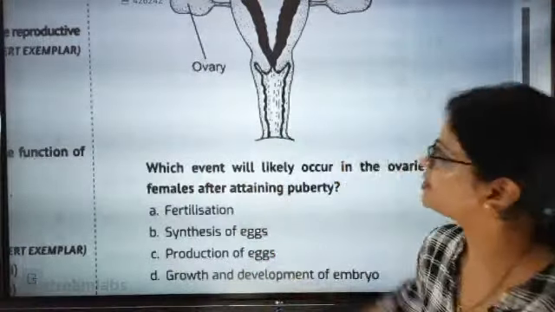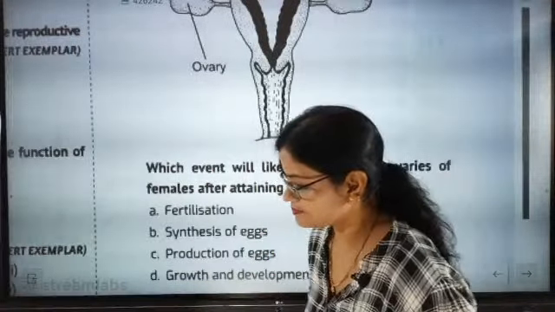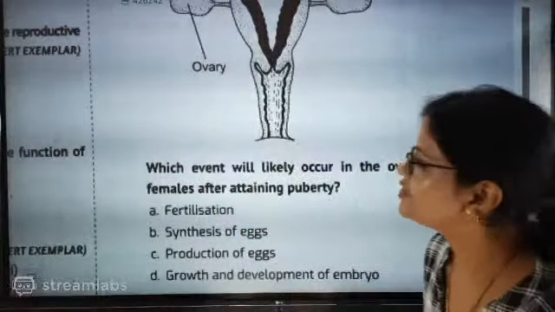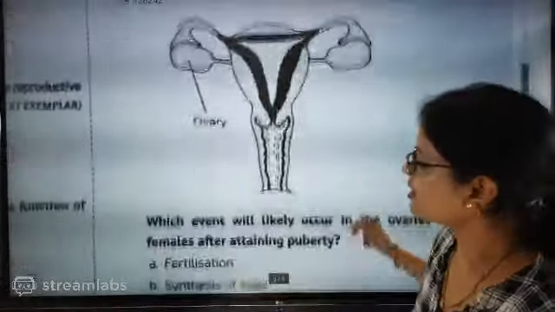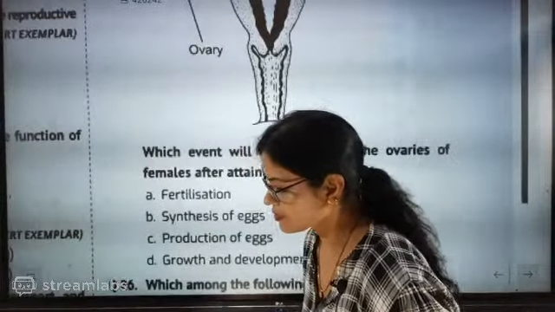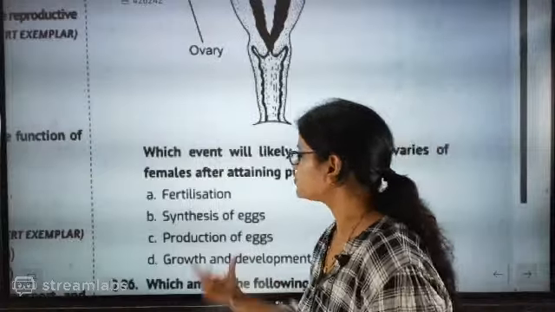Growth and development of embryo and fertilization, you think on your own. Among B and C you decide. A and D I already told. Yes, the correct answer is production of egg.